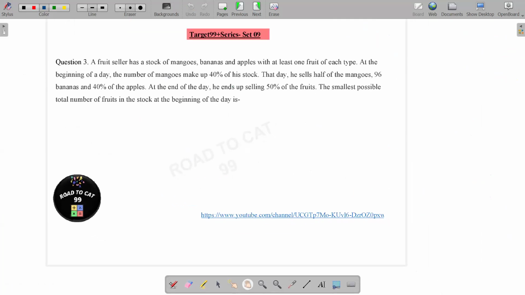A fruit seller has a stock of mangoes, bananas, and apples with at least one fruit of each type. At the beginning of a day, the number of mangoes make up 40% of his stock. Let's say 100x is the stock. So mango is 40x. That day, he sells half of the mangoes. The stock is 40x and so he sold 20x, 96 bananas, and 40% of the apples.